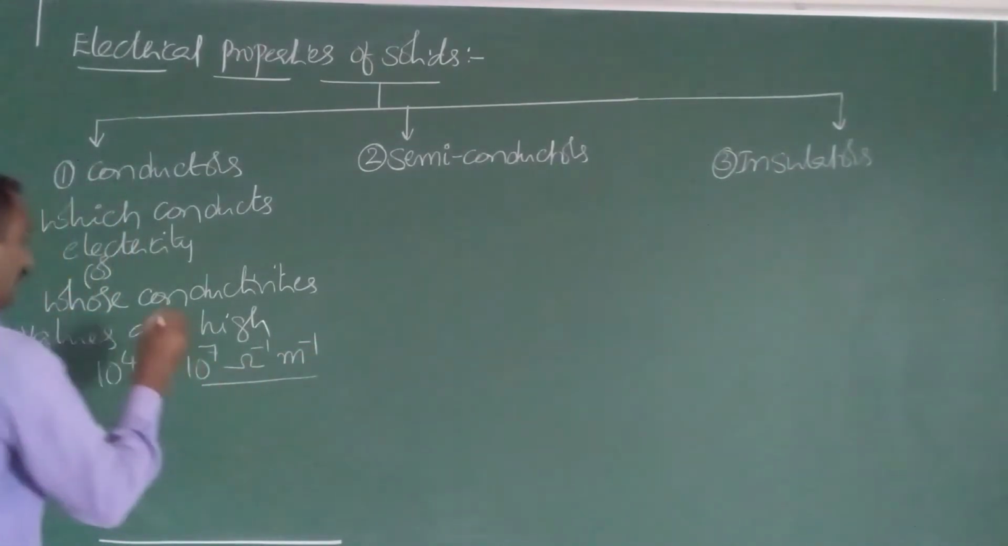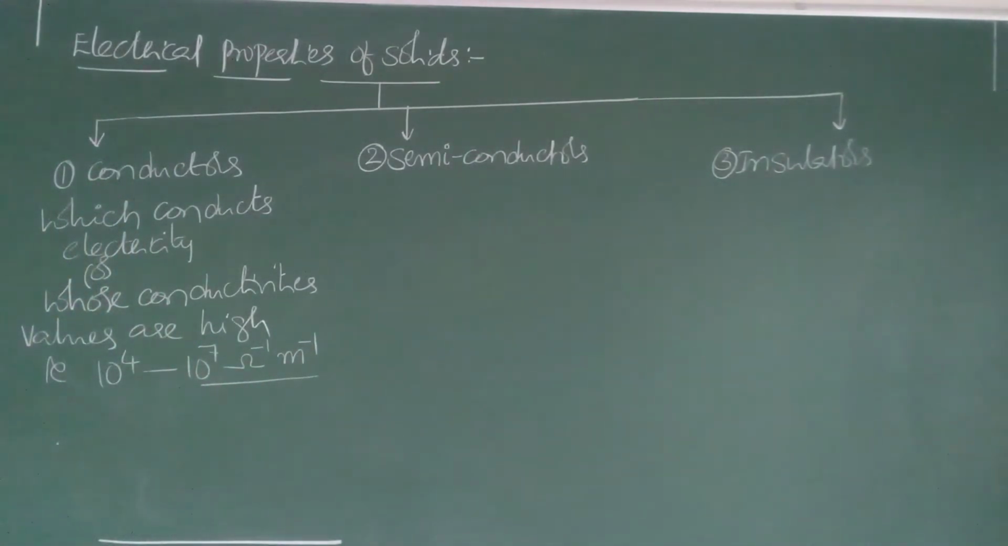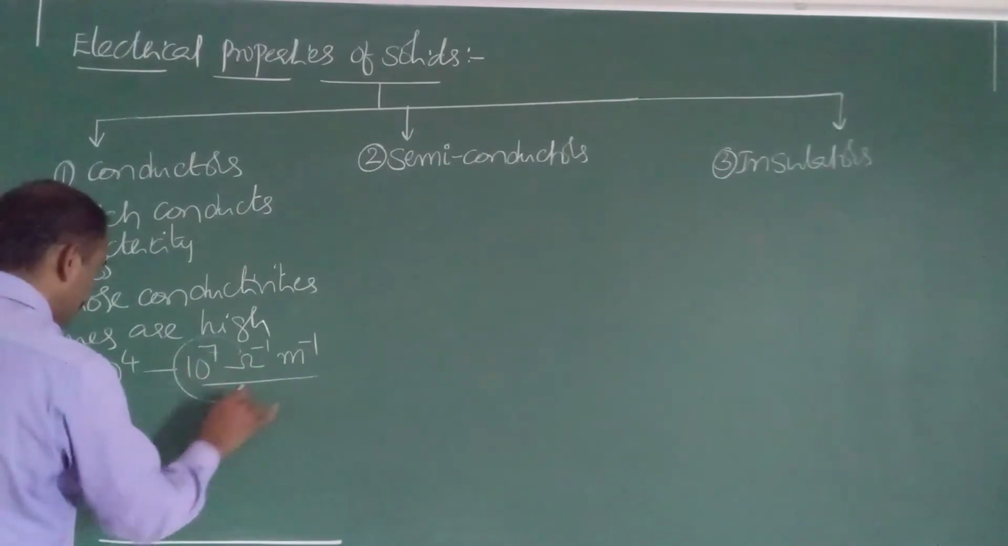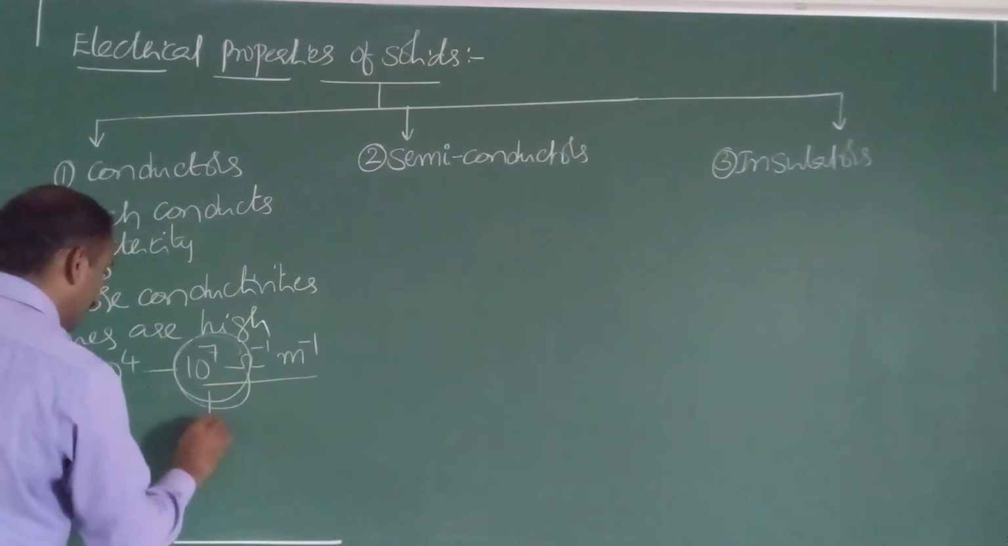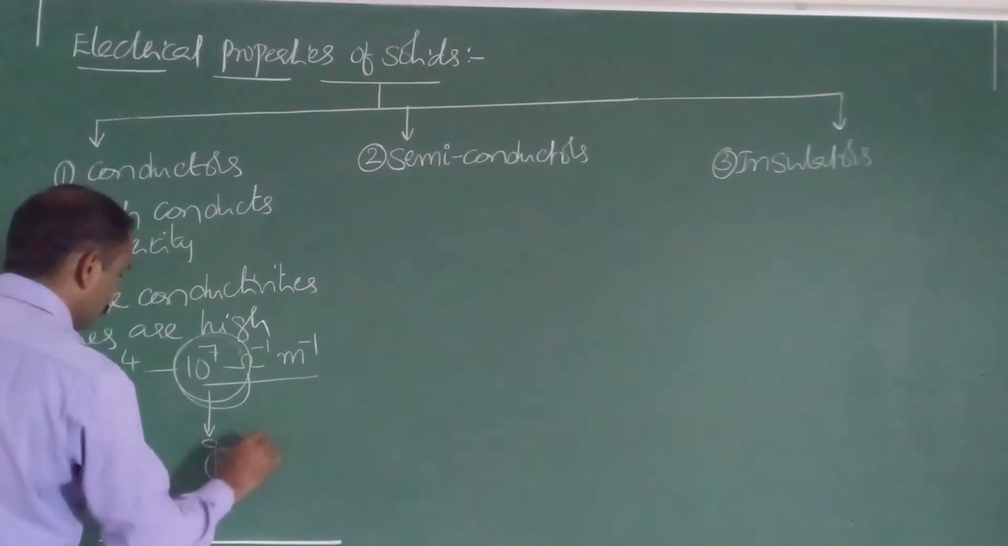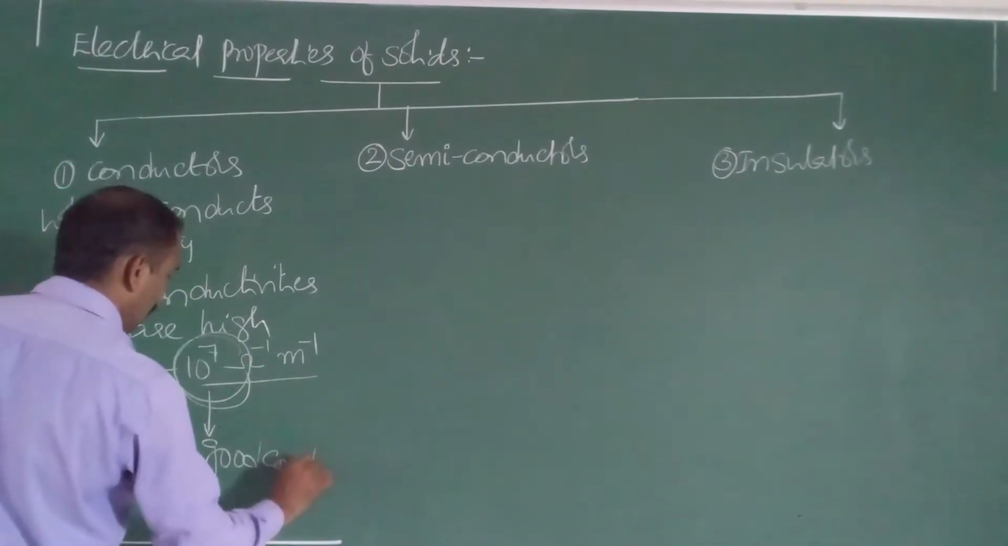ohm inverse meter inverse. Conductivity units are ohm inverse meter inverse. So 10 power 4 to 10 power 7 values are very high. This type of solids are conductors. If any solid possesses 10 power 7 conductivity, it is a good conductor.